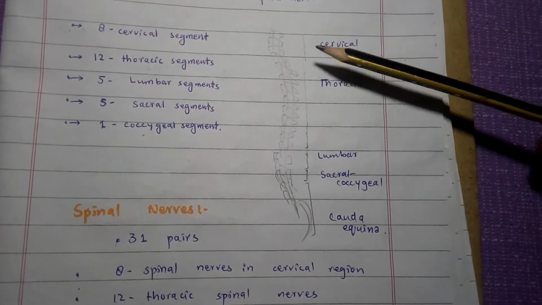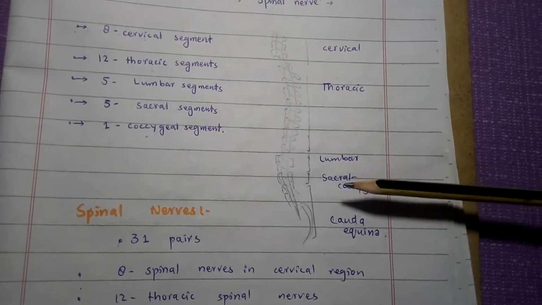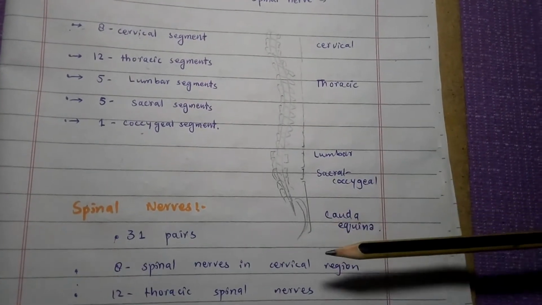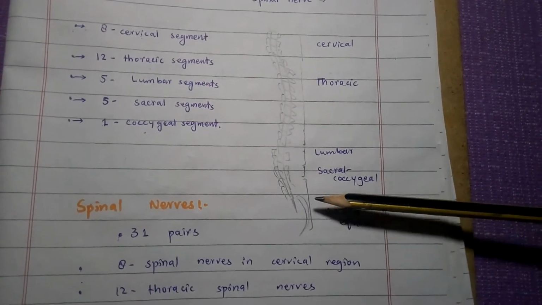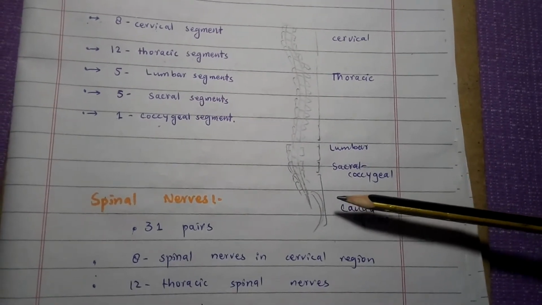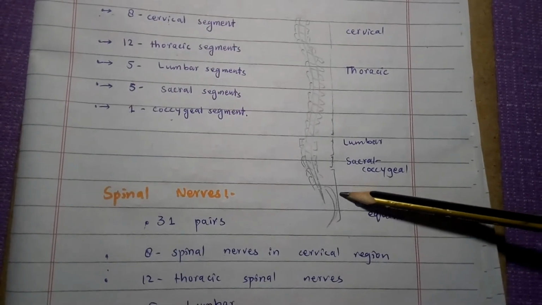You can see in the diagram, this is the cervical region, thoracic region, lumbar, sacral, coccygeal region, and this one is the cauda equina, where the spinal nerves extend down obliquely in the form of longer roots.